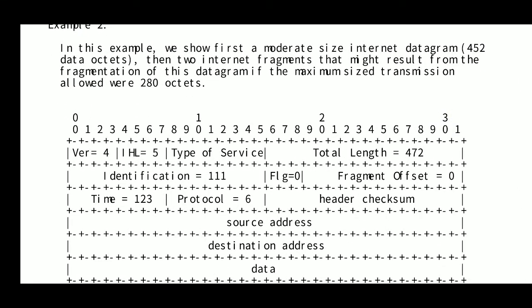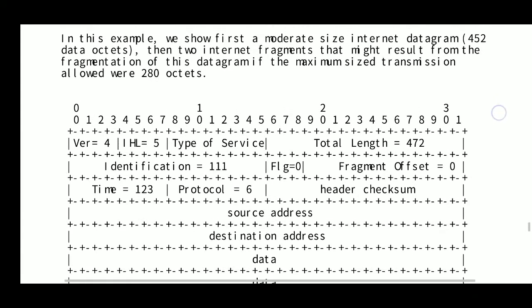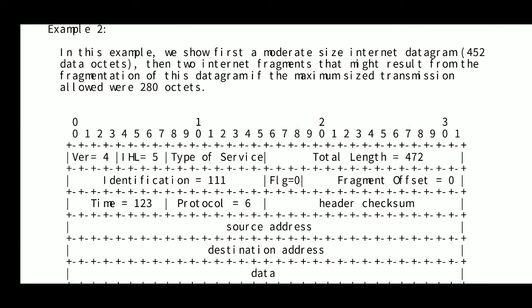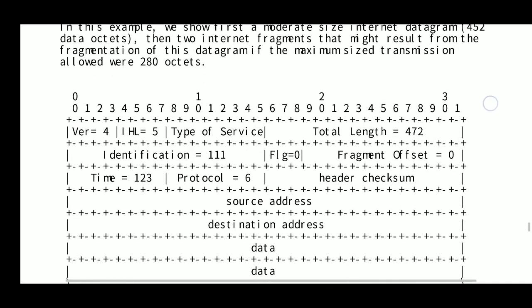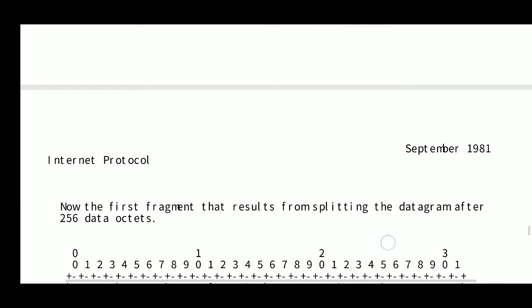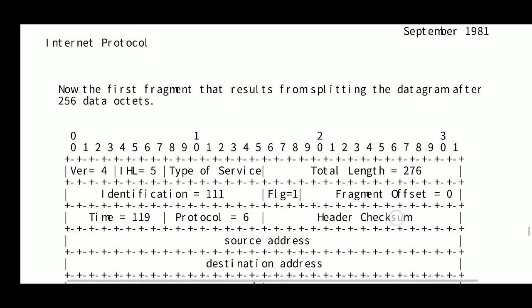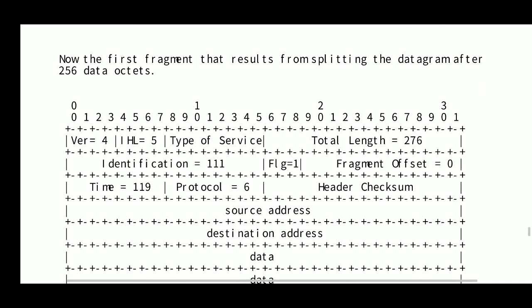Here the maximum transmission unit allowed is 280 octets. That means we can send only 260 byte data in a particular IP datagram.